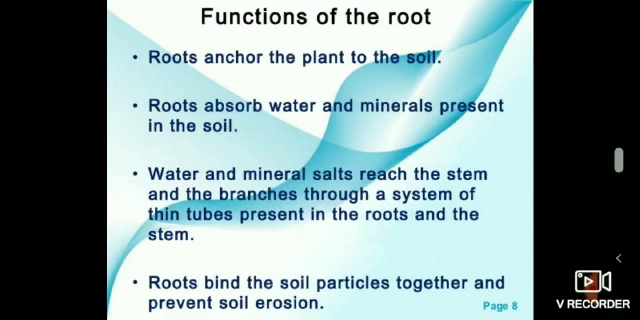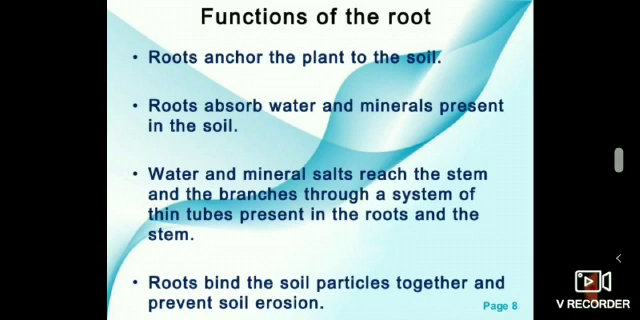Functions of root. Roots anchor the plant to the soil. If you try to pull out a plant from the ground, it will not come out easily. What fixes the plant firmly in the soil? Yes, roots. The roots are said to anchor the plants to the soil. Yes, it fixes the plant firmly in the soil.